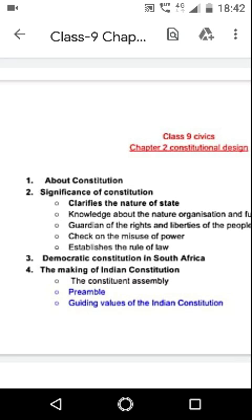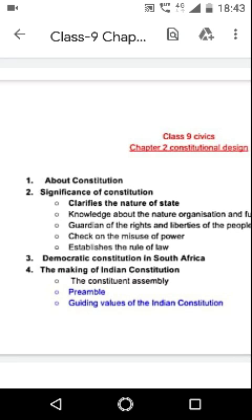Now, the third point is guardian of the rights and liberties of the people. Generally, the rights and duties are also included in the constitution, and the constitution works as their guardian also. All the organs of the government are committed to the protection of the rights and liberties of the people.